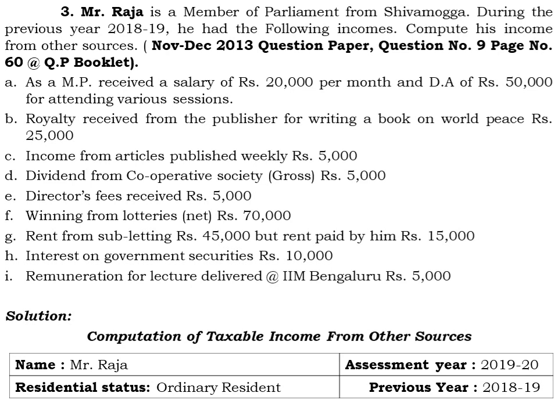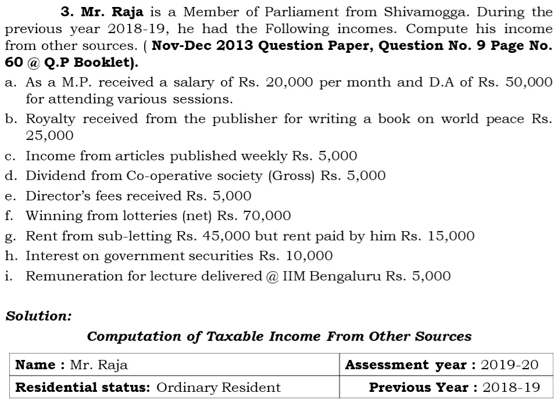Again Mr. Raja has delivered some lectures, some classes at Indian Institute of Management, Bengaluru. So out of that he has received rupees 5,000 in the form of remuneration. And by providing this much information, we have to calculate what might be his taxable income from other sources. Again we have to provide the same information here, that is the computation of taxable income from other sources.